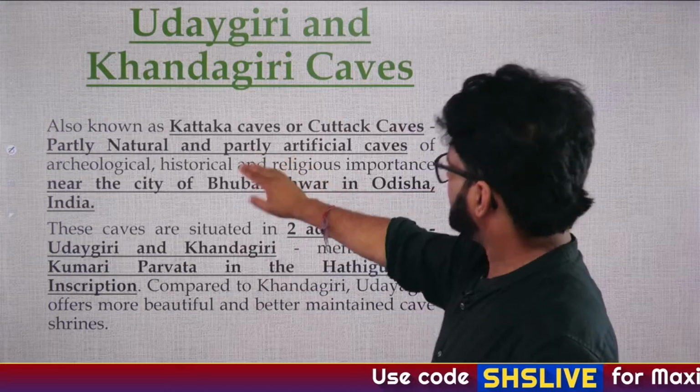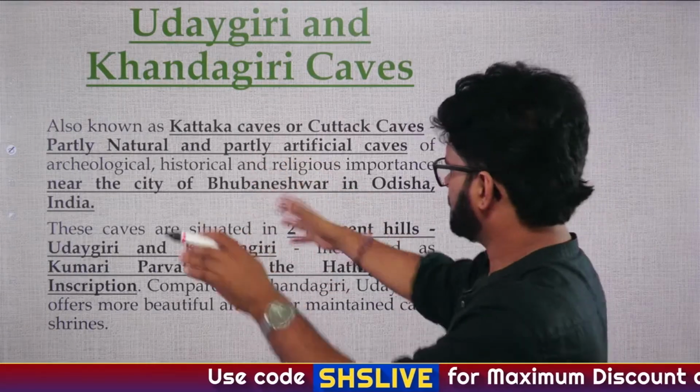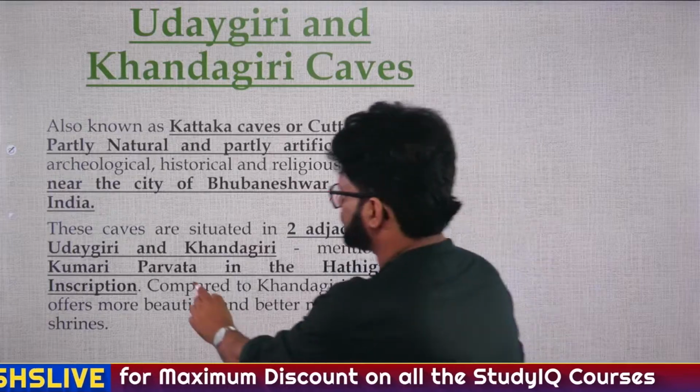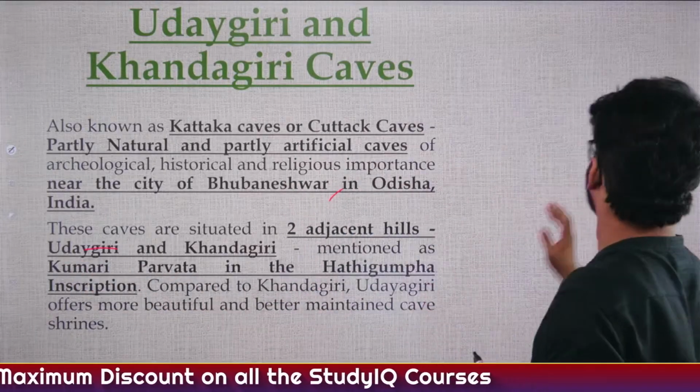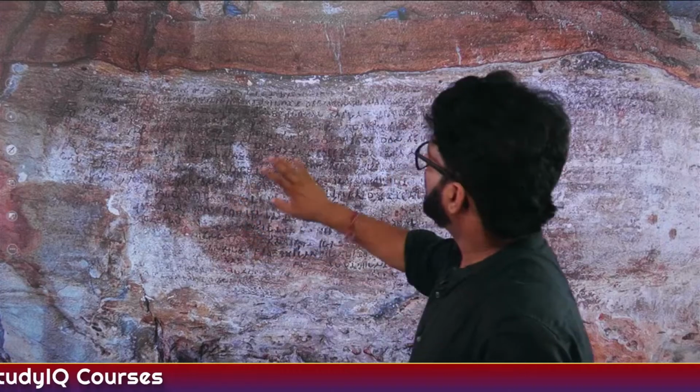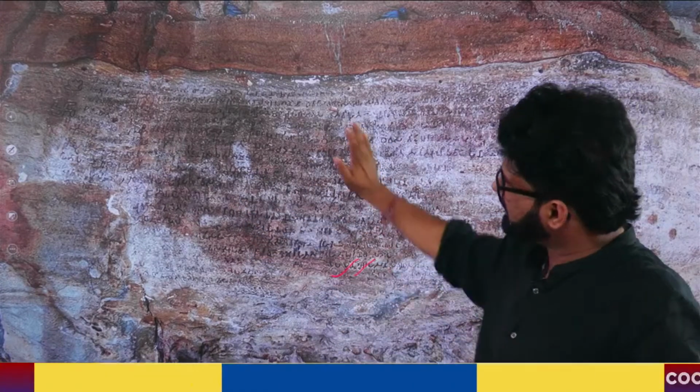It is also known as Kataka caves. And again, you can have a look at this, near the city of Bhubaneswar. And Kumari Parvat, it was called. Hathi Gumfa inscription is important. We already know about these things. We have talked about these things. Which inscription is this? See this inscription.